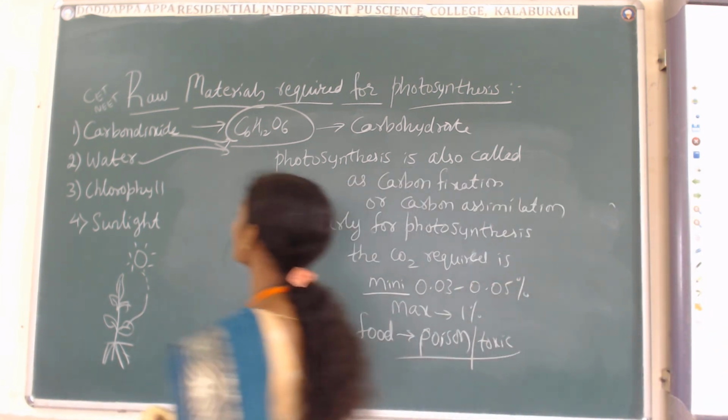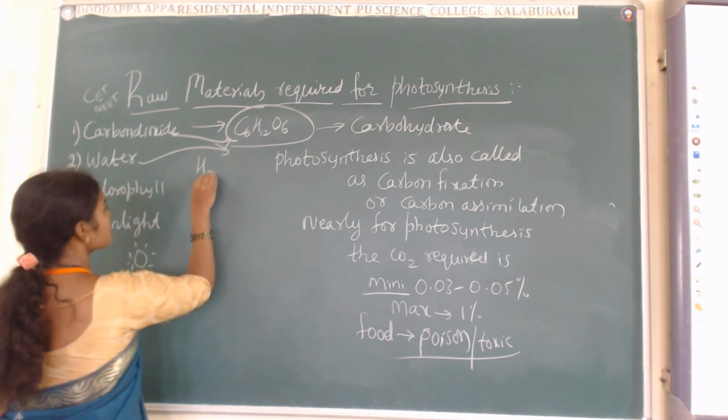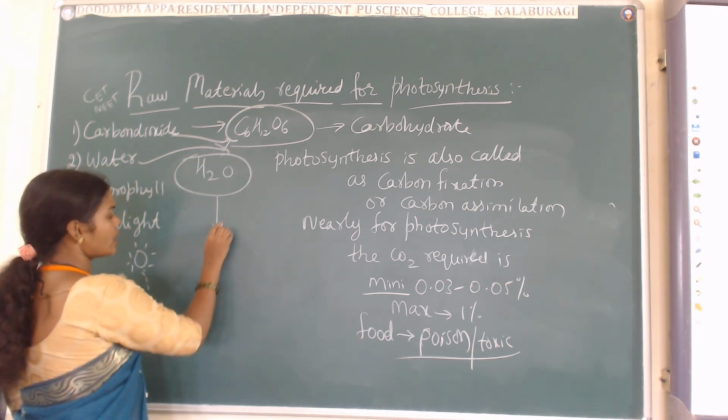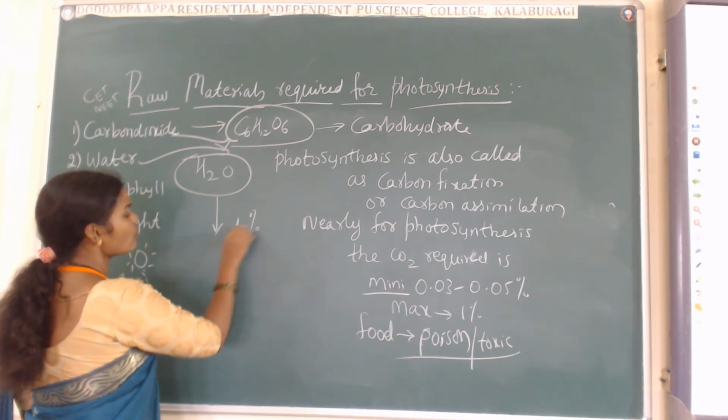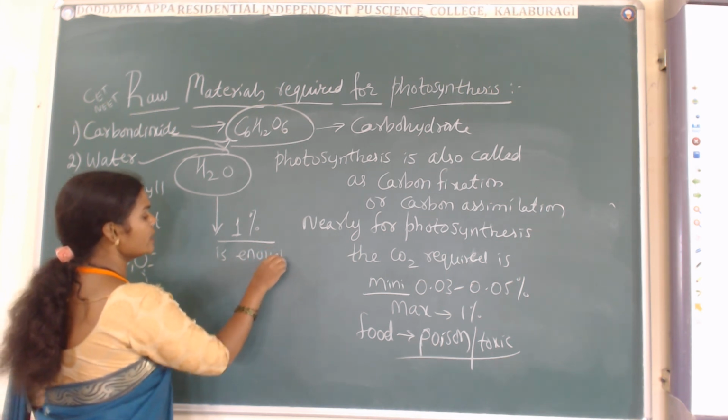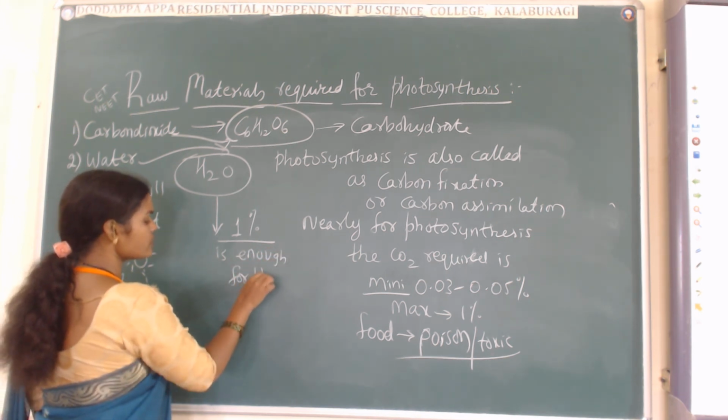Then next is coming to the water, H2O. Students, maximum 1% of water is enough. 1% of water is enough for photosynthesis.